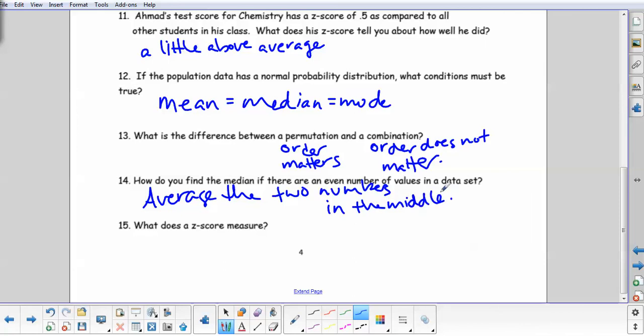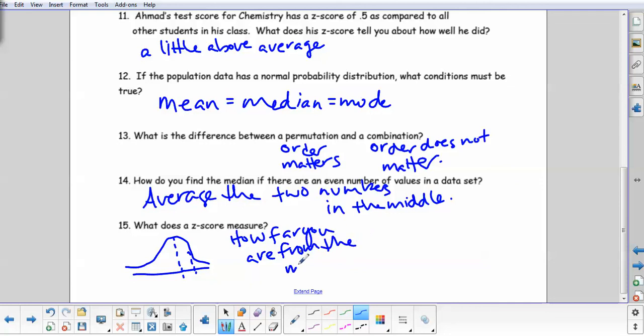Alright, and the z-score actually measures standard deviations. So if you think about your bell curve, if you have a z-score of positive 1, then you are 1 standard deviation above the median. Let's write that down then. The z-score measures how far you are from the median.